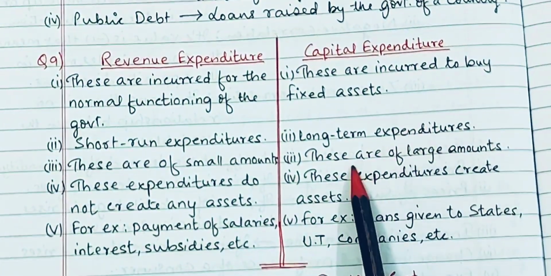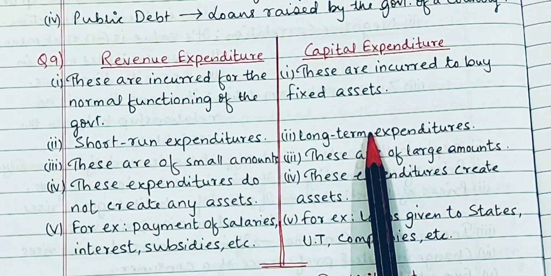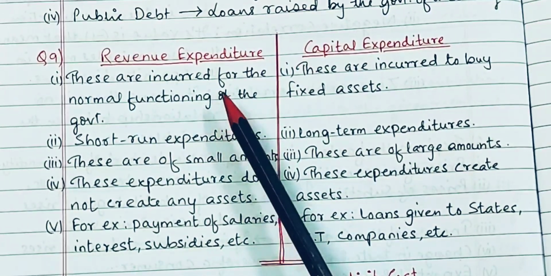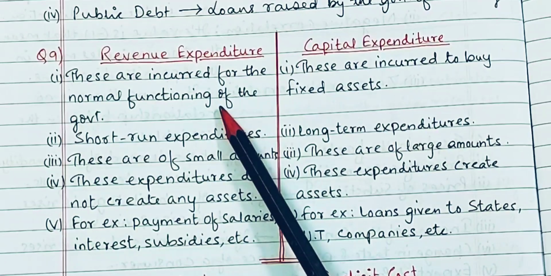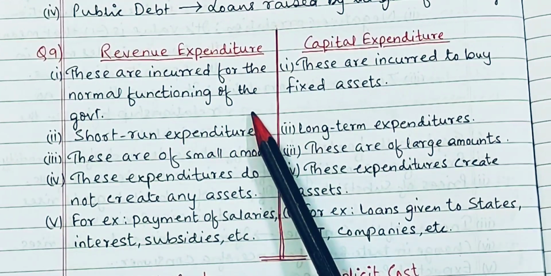This is the difference between revenue expenditure and capital expenditure. Now, what are revenue expenditures? These are incurred for the normal functioning of the government.